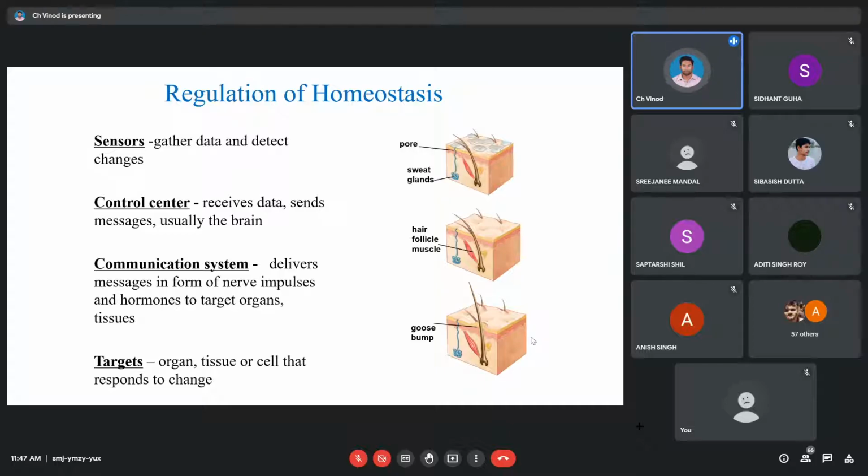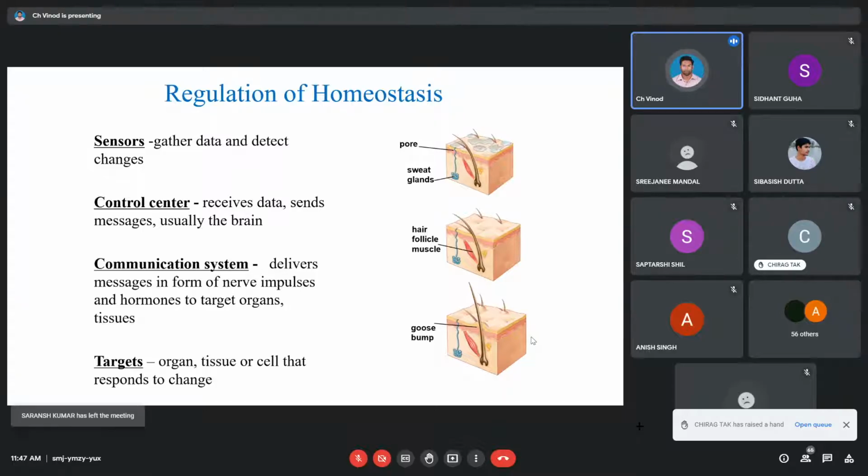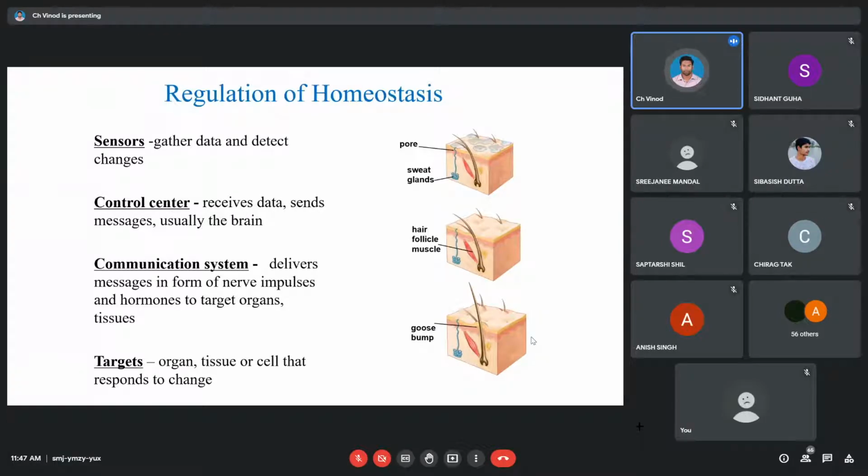Okay, so what can be the target? The target can be the same cell. The target can be a cell which is located a bit distant away, or the target can be an entire organ or the organ system. Okay, so how does the communication happen? It happens through different media.